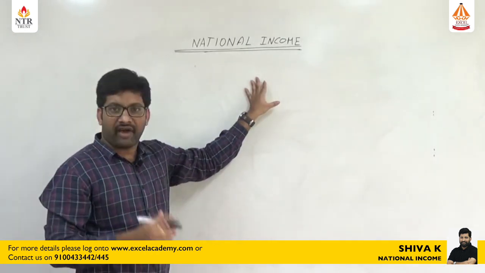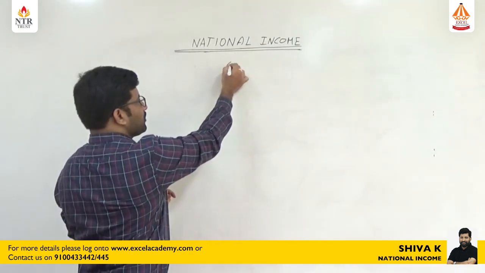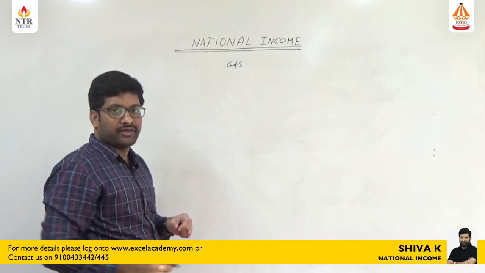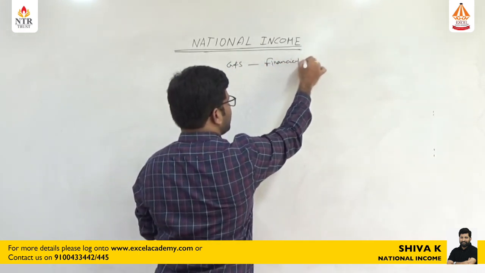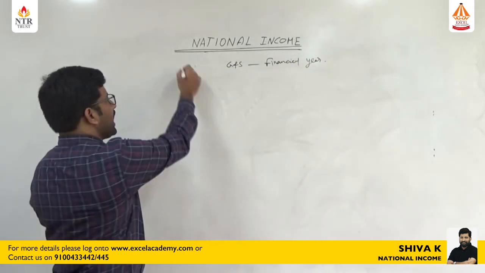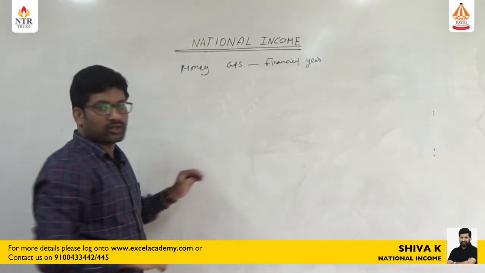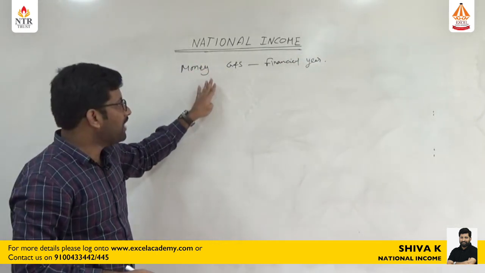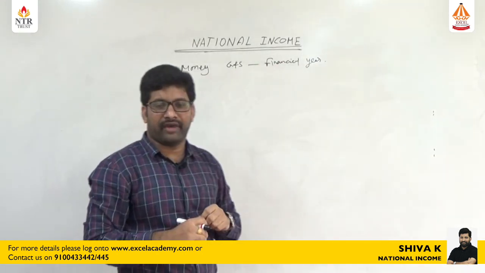National income is defined as the total money value of goods and services which are produced during a financial year.